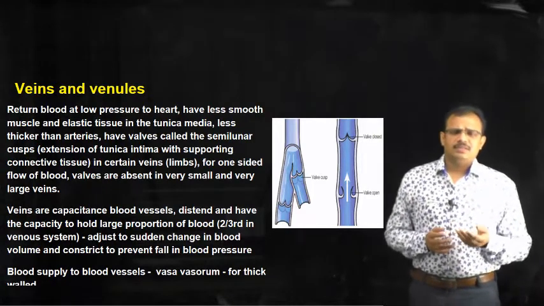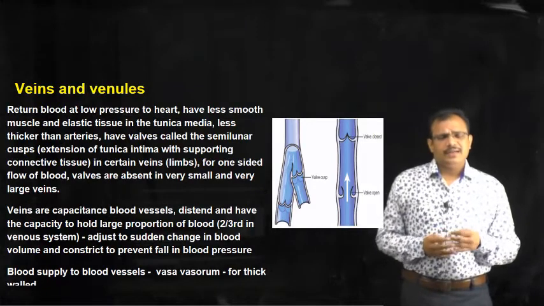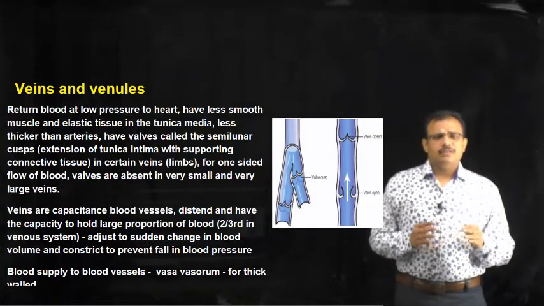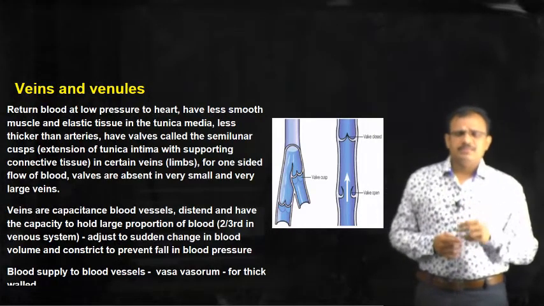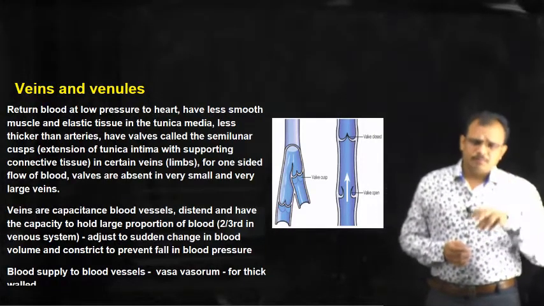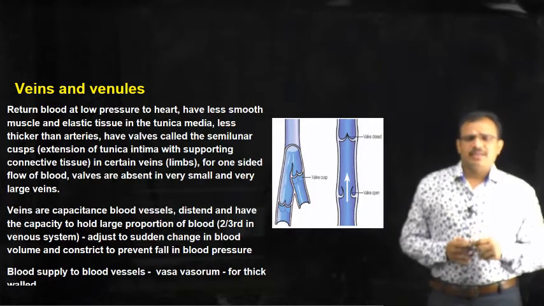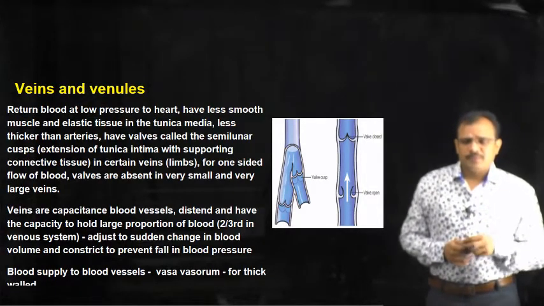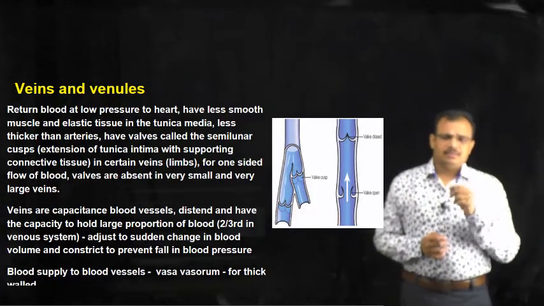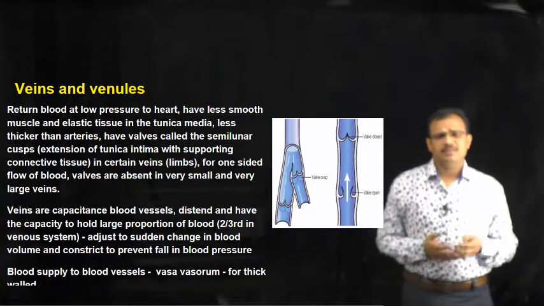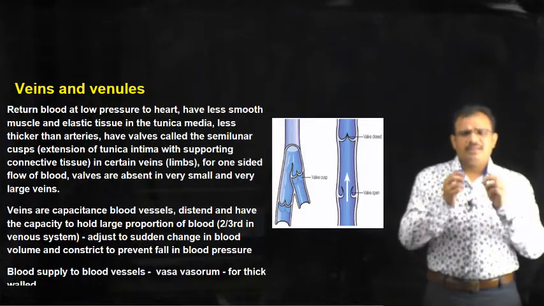The blood vessels have different types of tissues, and these tissues also need to receive a blood supply. The blood vessels which supply blood to the blood vessels are called vasa vasorum, and generally they are necessary only for thick blood vessels, whereas thin blood vessels are single layered.